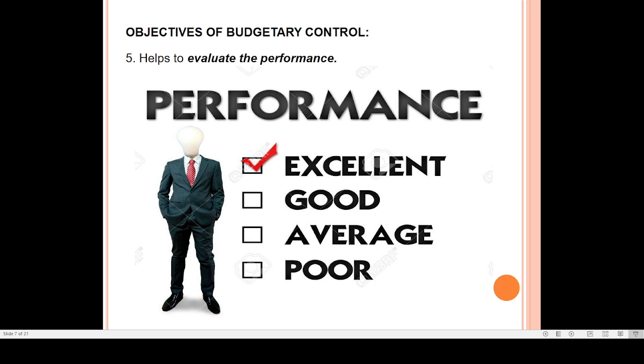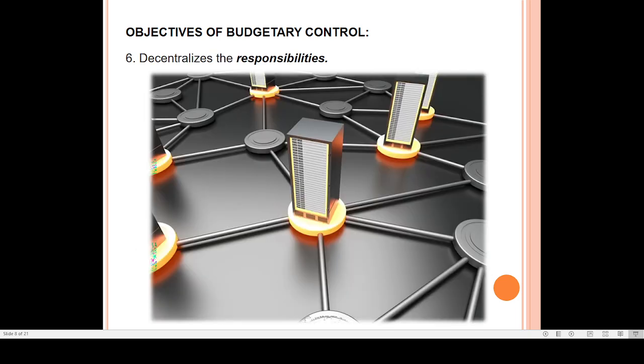See, when you have a proper plan, like how much you have to spend, you can compare: am I spending in a proper way? Whether my work is happening within the budget I decided. So all those things you can evaluate, like whether you are doing excellent or good or average or poor. Okay, so that is the advantage of budgetary control.